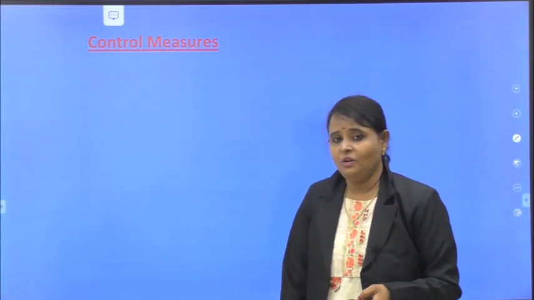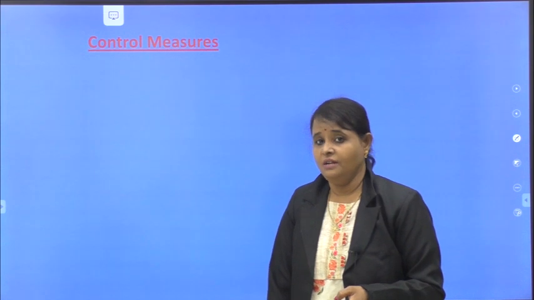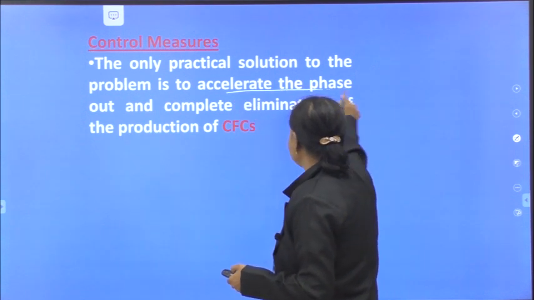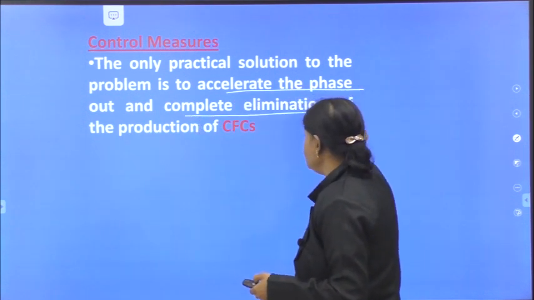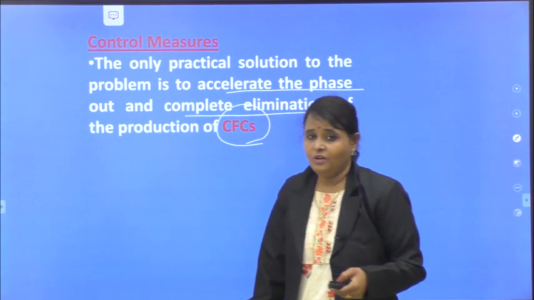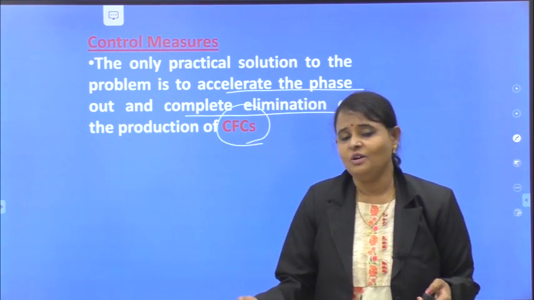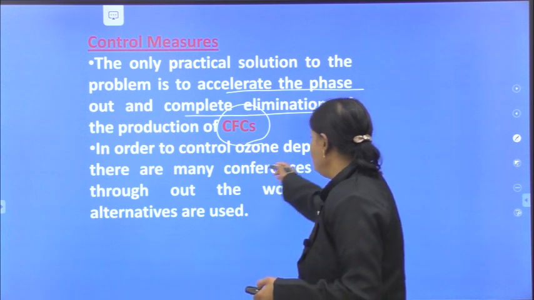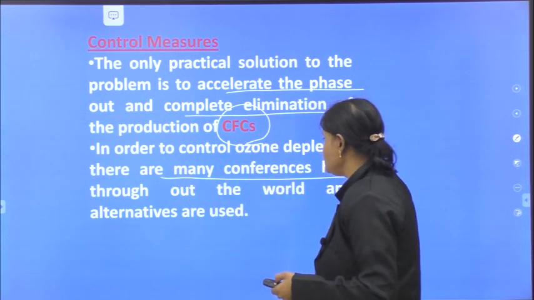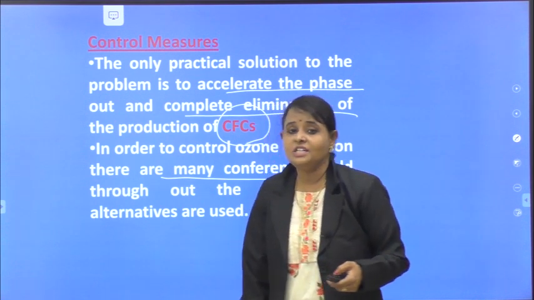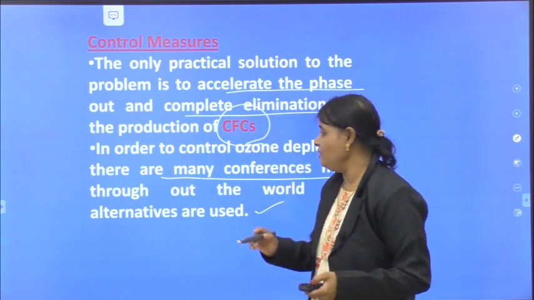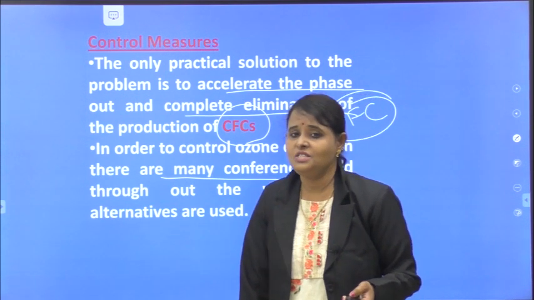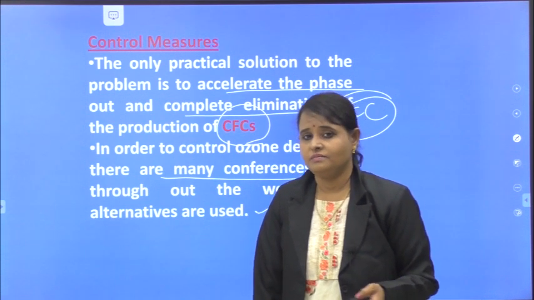Let me discuss the control measures of ozone layer depletion. The only practical solution to the problem is to accelerate the phase out and complete elimination of chlorofluorocarbons, because the chlorine is highly responsible for ozone depletion. In order to control ozone depletion, many conferences were held throughout the world and many alternatives are used. What are the alternatives? I can tell you, HFC. Hydrofluorocarbons are used instead of chlorofluorocarbon.